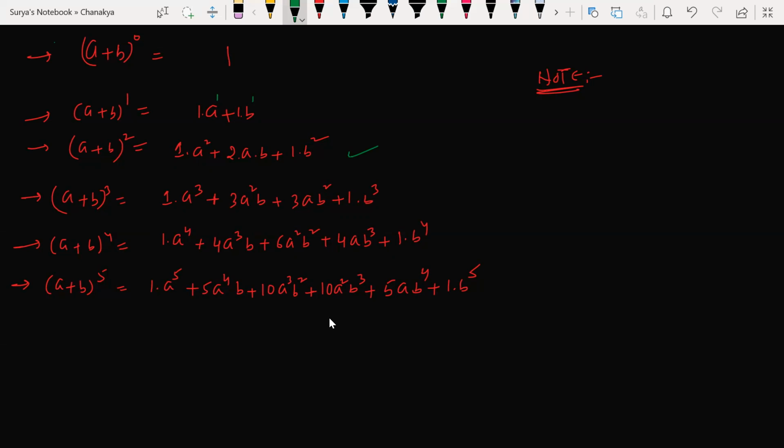In the second term, look at this here. Power of the A is 2 here. Here power of the A is 1. Here power of the A is 0. Correct? Power of the A is 3 here. Power of the A is 2 here. Power of the A is 1. Power of the A is 0 here.